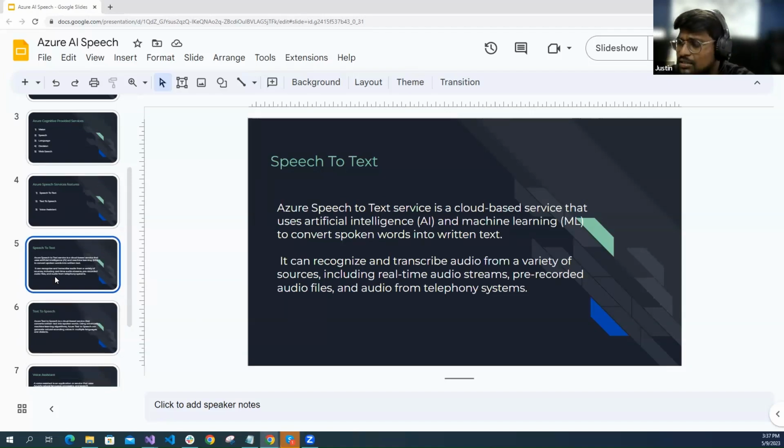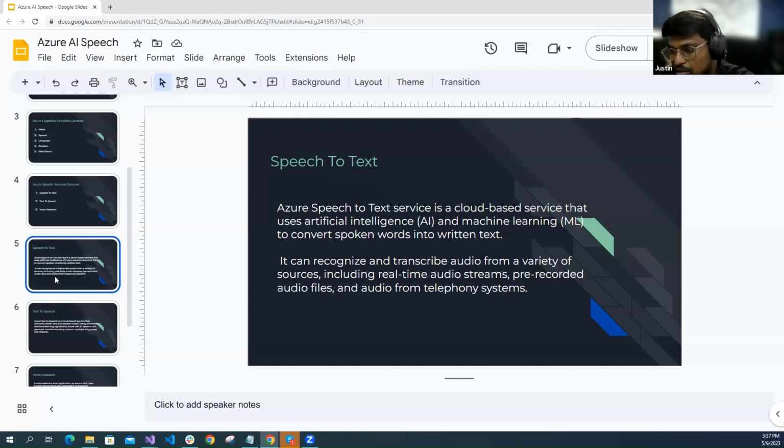For speech to text, if you speak to the cloud-based service, it will take our speech and produce the text of whatever we have spoken. Or if you give audio to the SDK or API, it will generate the text file for that audio.